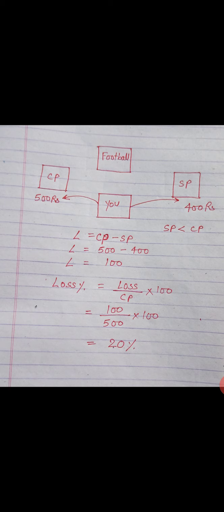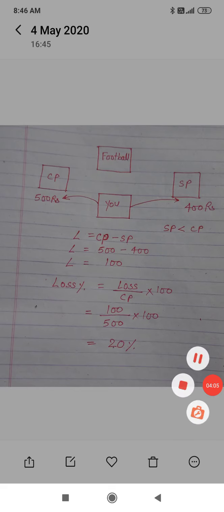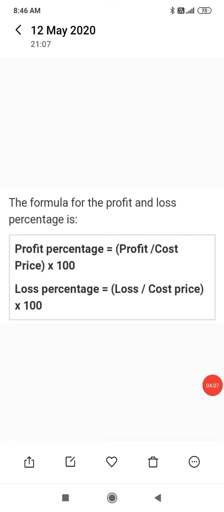Loss percent is equal to loss upon CP into 100, which is 100 divided by 500 into 100, is equal to 20%. Loss percent is equal to 20%. The formula for profit and loss percent: profit percent is equal to profit upon cost price into 100. Loss percent is equal to loss upon cost price into 100.